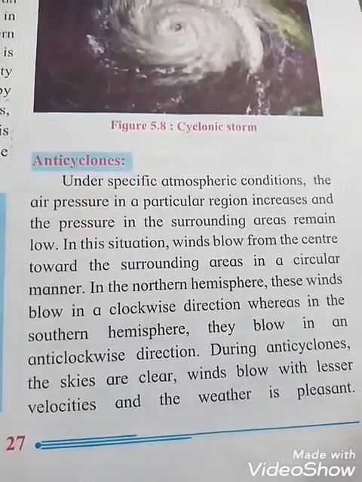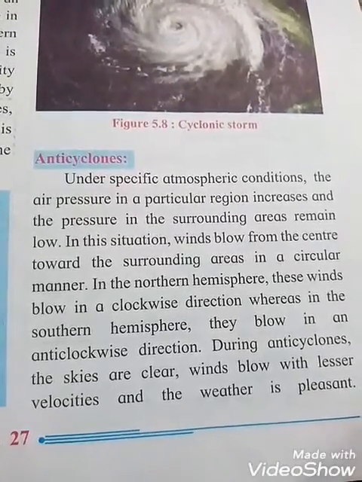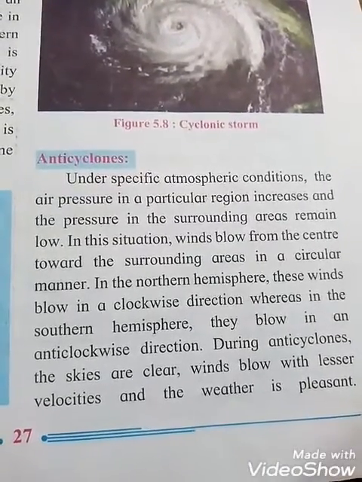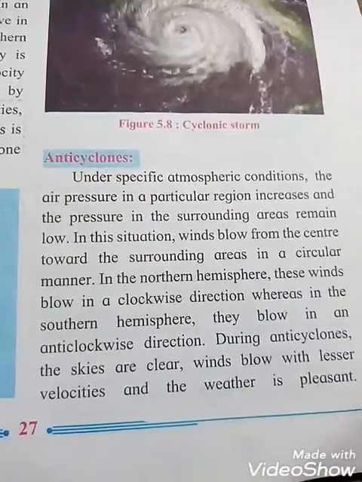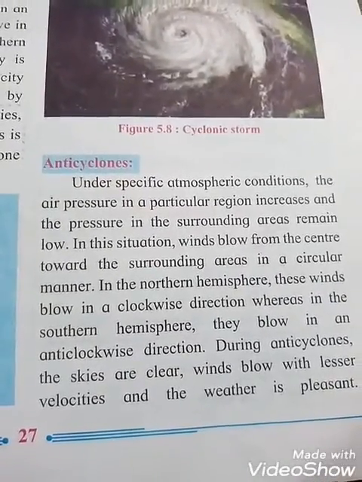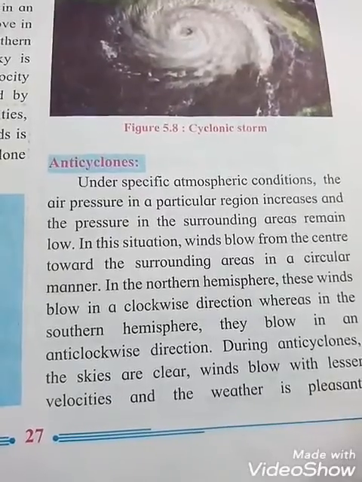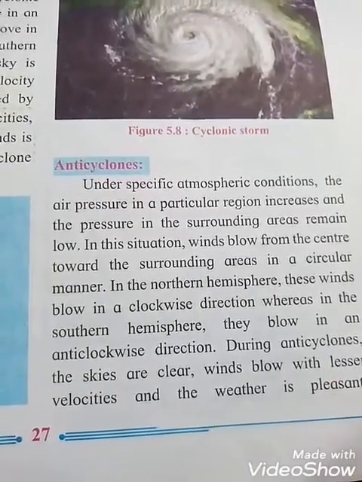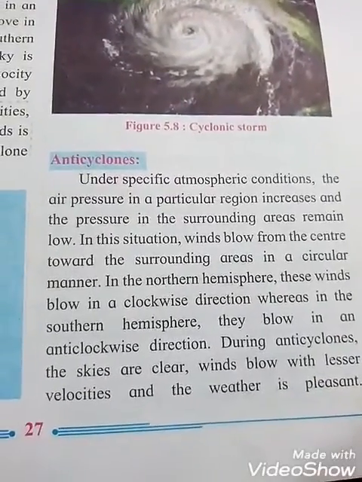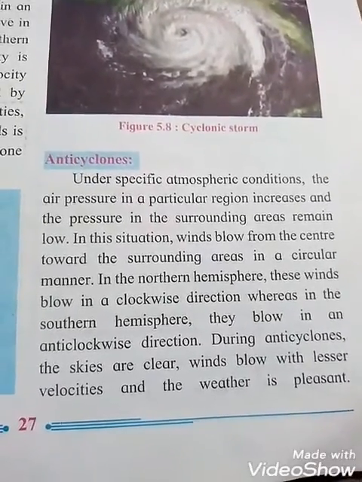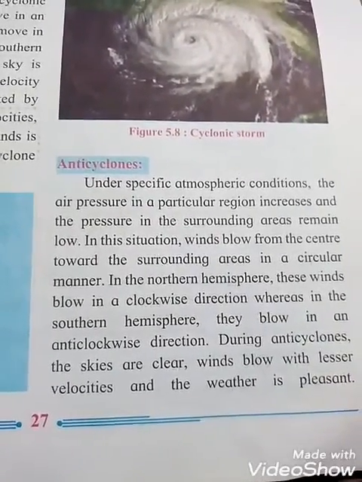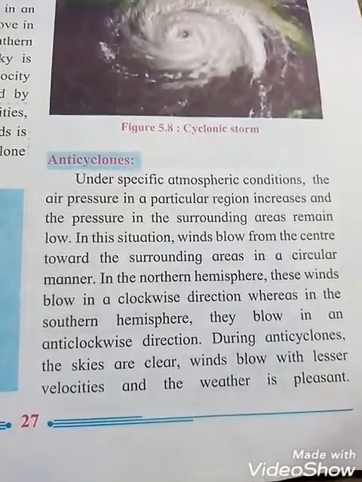In the northern hemisphere, these winds blow in a clockwise direction, whereas in the southern hemisphere they blow in an anti-clockwise direction. So remember that, students. During an anticyclone, the skies are clear, winds blow with lesser velocities and the weather is pleasant.